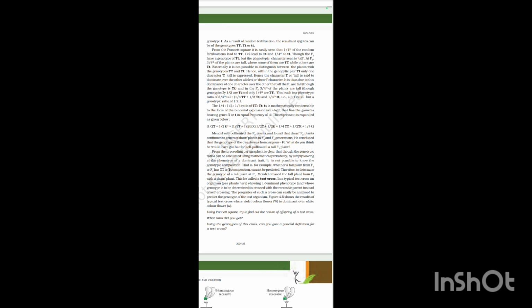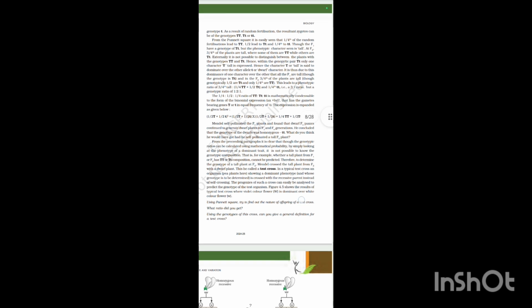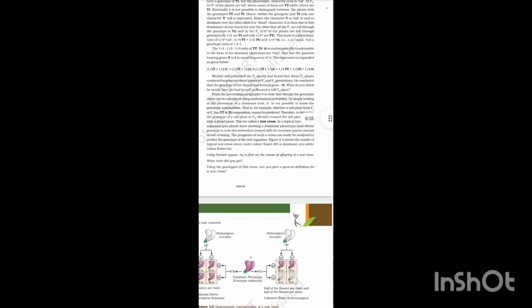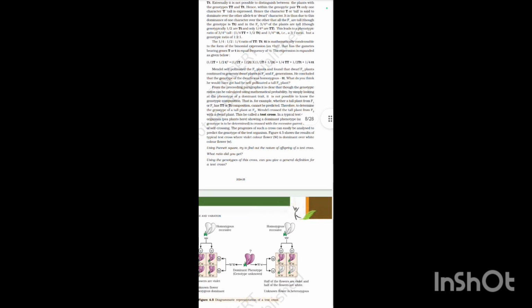The 1/4, 1/2, 1/4 ratio of TT, Tt, tt is mathematically condensable in the form of the binomial expression (ax plus b) squared, where the gametes bearing T or small t have an equal frequency of 1/2.